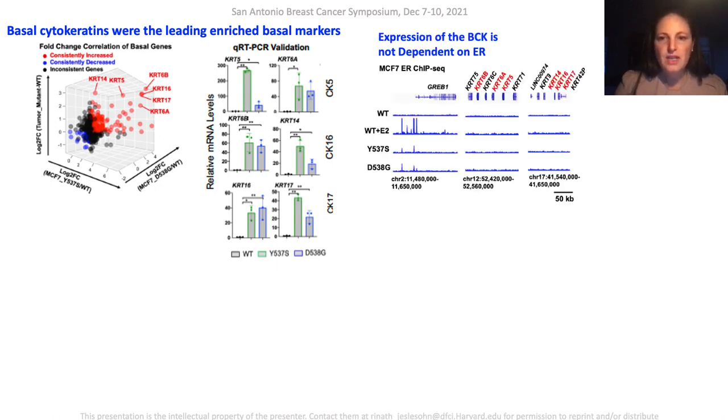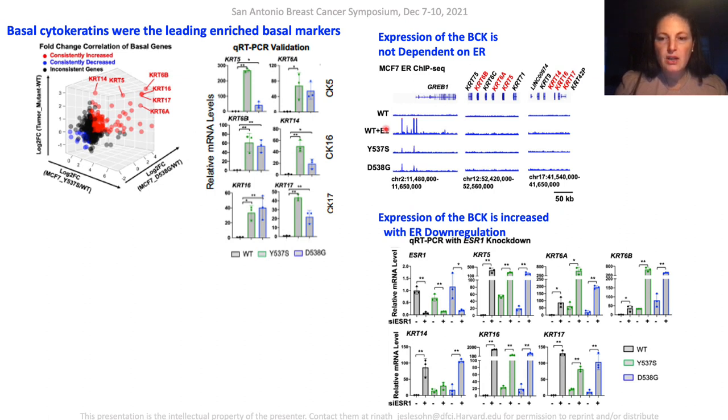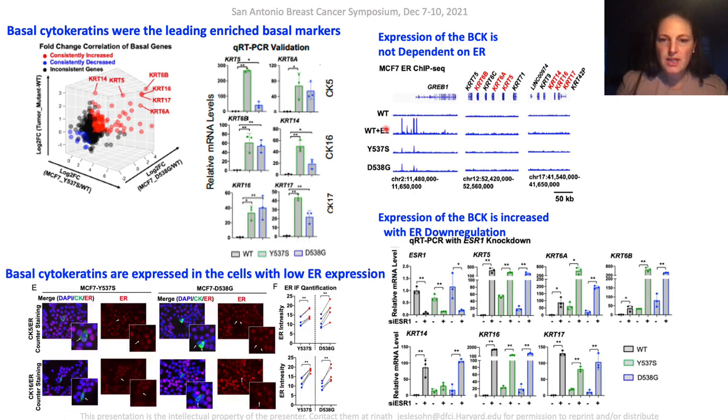They next showed that the expression of these genes is not dependent on ER. As shown here in these genomic tracks of ER ChIP sequencing in a locus on chromosome 12 that includes a number of the basal cytokeratins, there were no ER peaks in wild-type or mutant cells. In addition, silencing of ER actually led to an increase of basal cytokeratins in both wild-type and mutant cells. Interestingly, immunofluorescence staining showed that the basal cytokeratins were expressed in the cells with low ER expression.